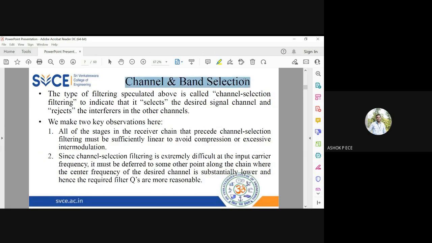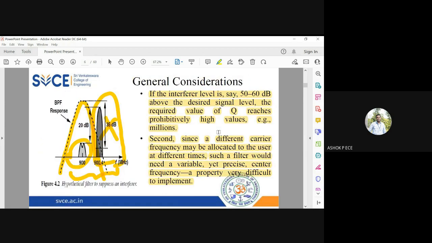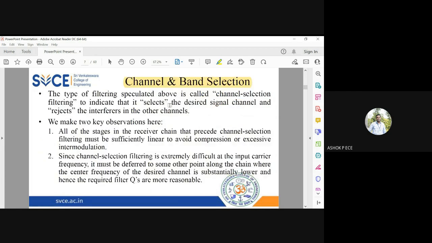So the first point is that Q is very large. The second issue is that if Q is very large, bandwidth is very small, and that is going to solve my issue. But if the frequency of my desired signal is going to change, then even that filter will become useless, because the filter works only at one particular frequency, 900 megahertz in this example. So how do we overcome this?